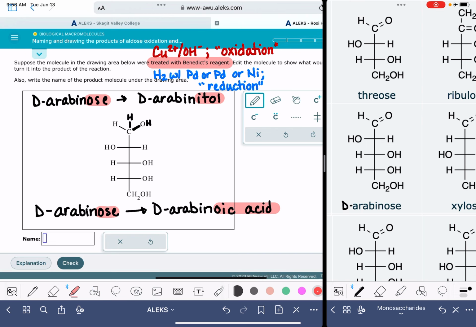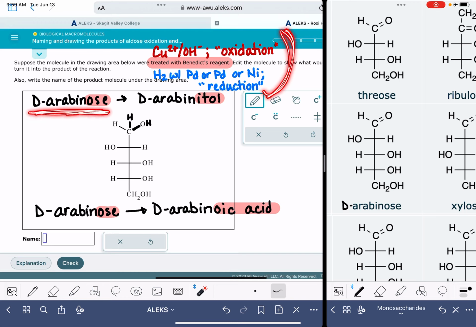Now, there is a different version of the problem where you don't start out with the structure of a monosaccharide. In this different version of the problem, the problem is just asking you to draw the structure of a product. So for example, it might say draw the structure that would result if D-arabinose was treated with Benedict's reagent, or draw the structure that would result if D-arabinose is subjected to a reduction reaction. So in that version of the problem, you are going to have to provide the structure of the product. You're going to have to build the whole thing yourself, but you know how to modify the structure based on what we talked about here.